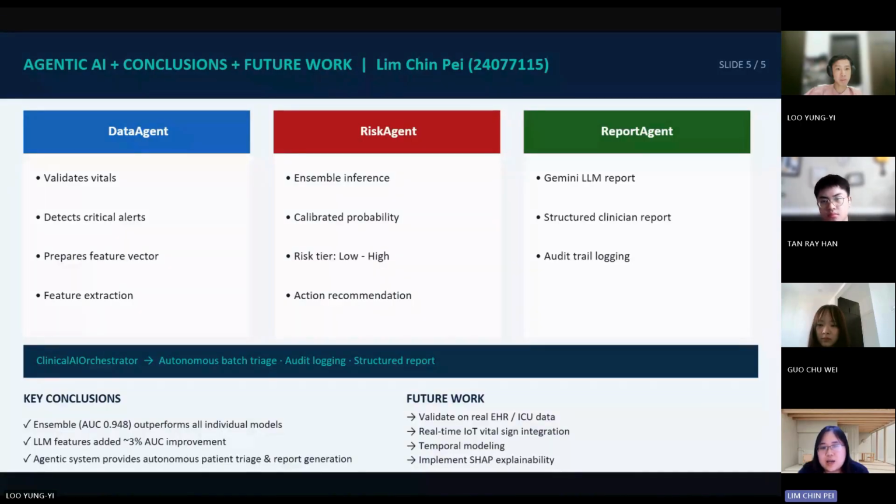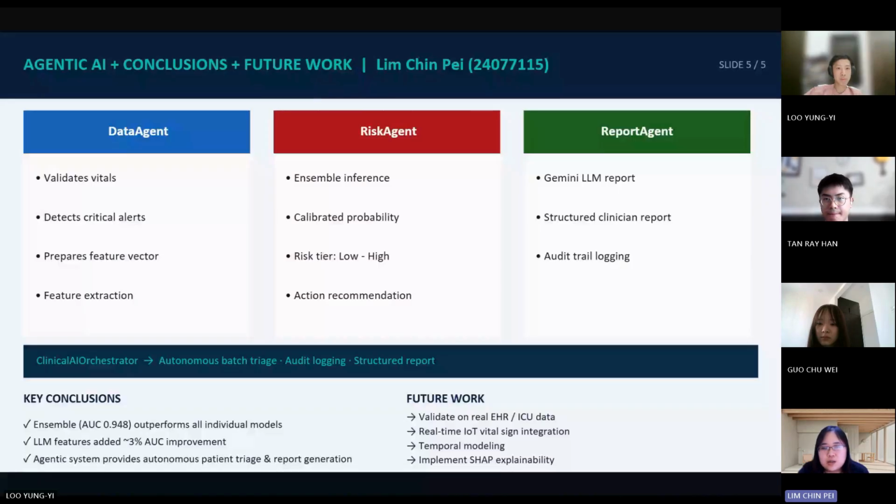The Agentic AI pipeline was tested on a batch of 20 patients. The data agent successfully validated all 20 patient records and detected 7 critical breaches, while the risk agent managed to classify patients into different risk categories, and the report agent managed to generate clinical reports via the Gemini LLM.